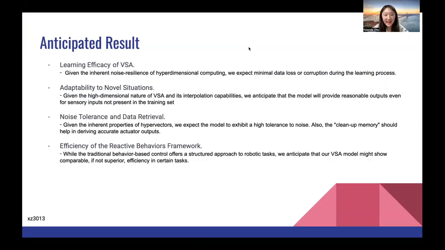scenario. Now, what should we expect from this project? We plan a series of experiments to measure the effectiveness of our VSA model. Firstly, we'll evaluate how well our robot can learn from the training data. Given the strength of hyperdimensional computing, we anticipate robust learning with minimal data loss. And second, in a real-world setting, a robot might face situations it hasn't been explicitly trained for. So we'll also test our model's adaptability to these novel scenarios. Because of the VSA's high-dimensional nature, we expect it to handle unexpected conditions reasonably well.